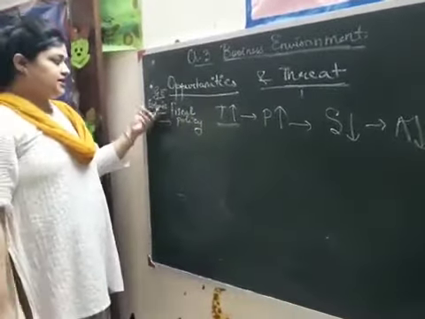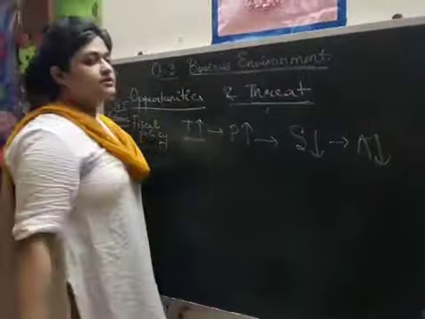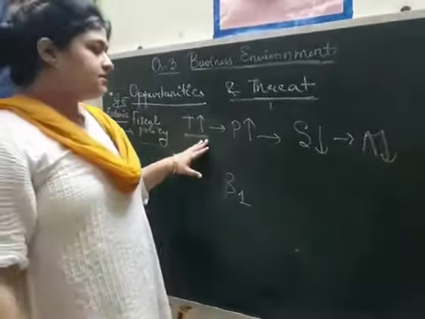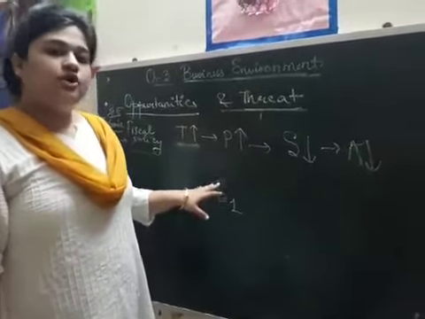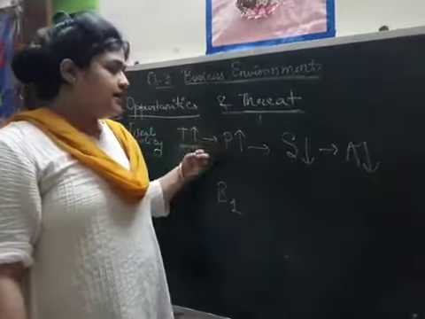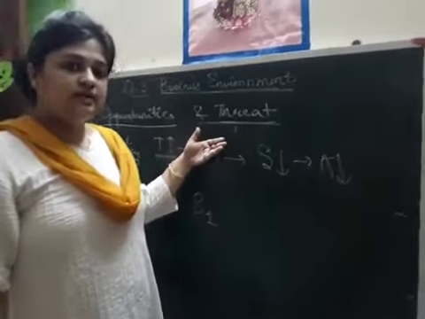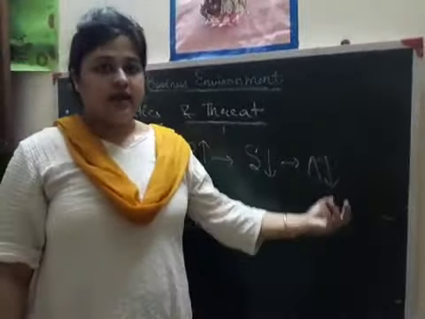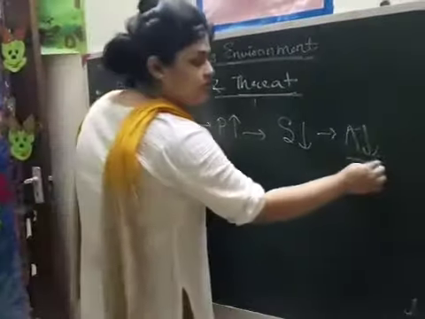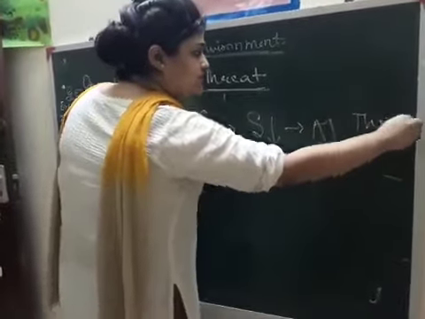So what is the change? An economic change, that is, a change in the fiscal policy. The government decided to increase the tax on the product produced by the business. When tax increases, the businessman will not pay the tax from his pocket. He will shift the burden to the consumers by increasing the price per unit of the product. So the price will increase, slowly sales will come down and profit will come down. So this fiscal policy has reduced the profit of the business. It is a kind of threat to the business.